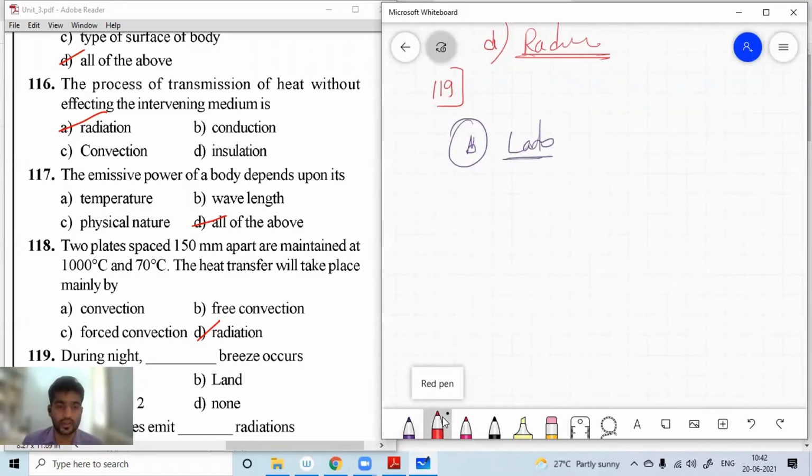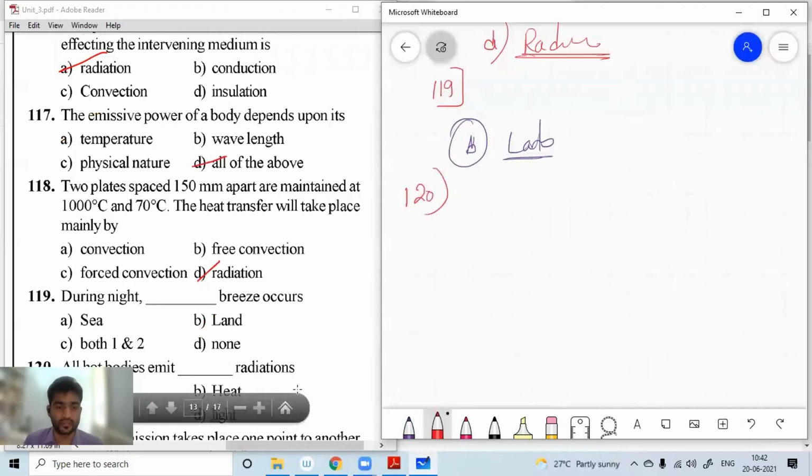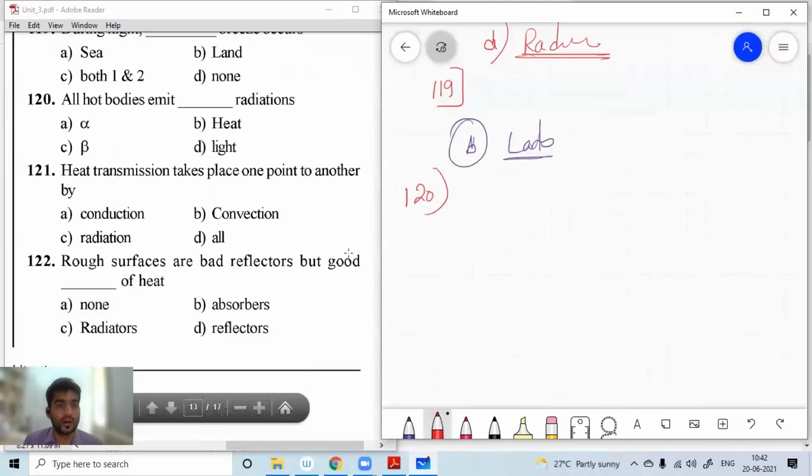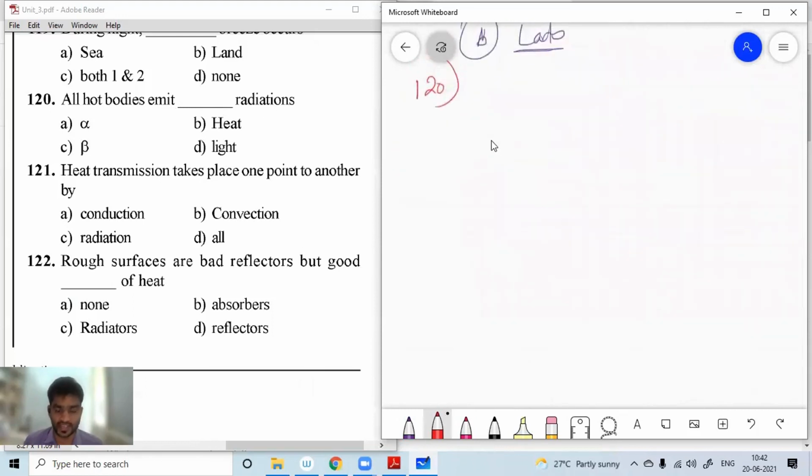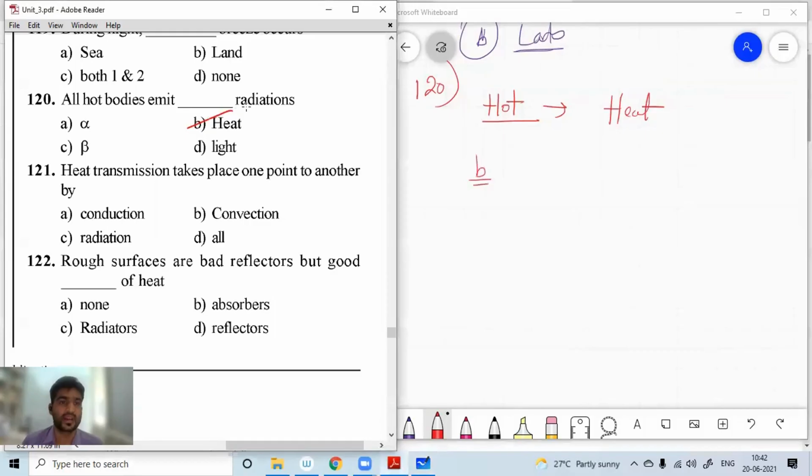Next, question number 120. All hot bodies emit dash radiation. A hot body emits heat, right? That means for question number 120, B is the right option.